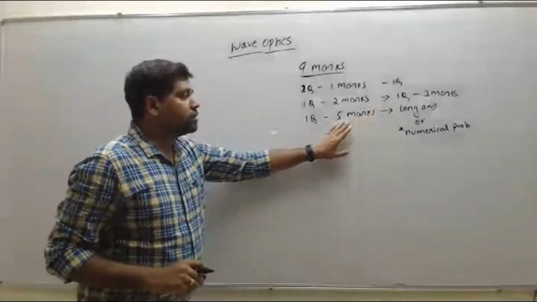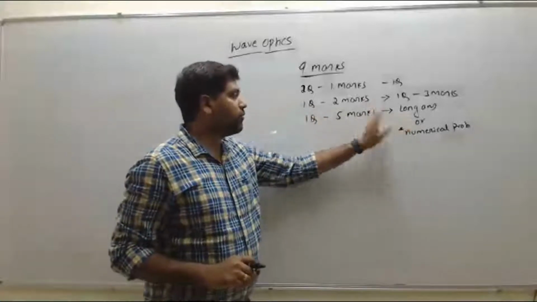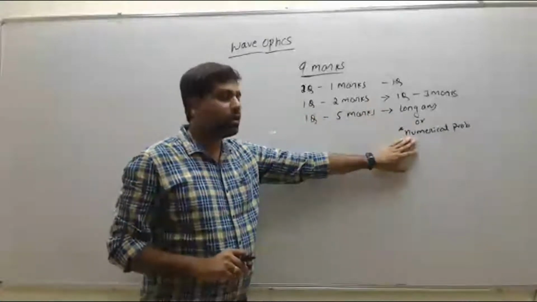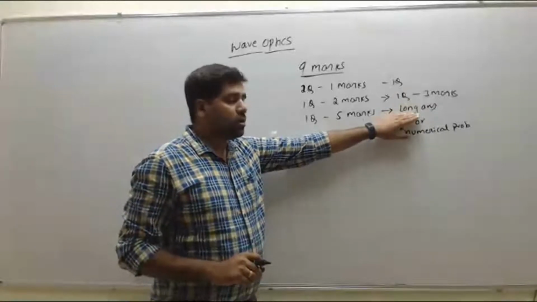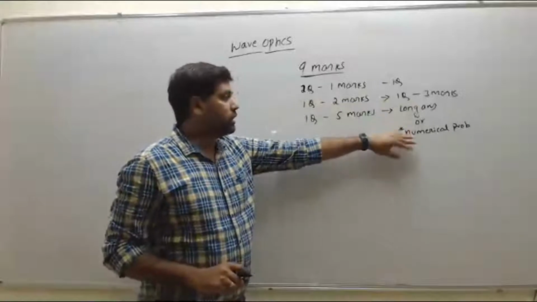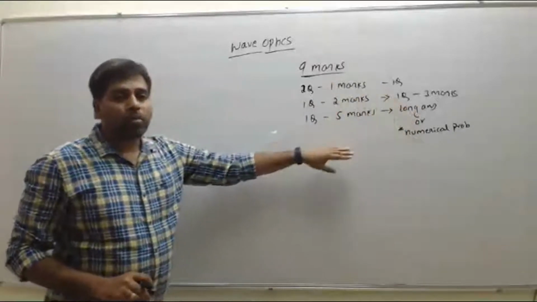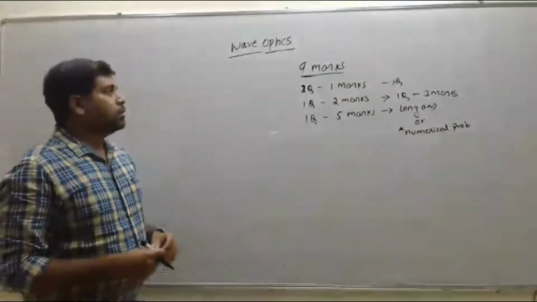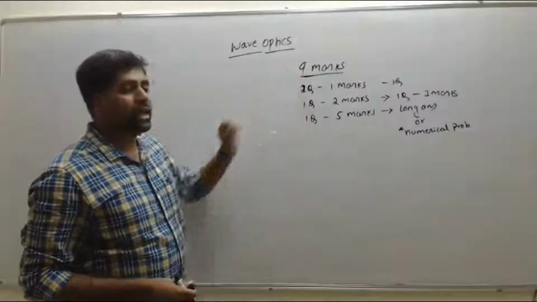If they ask one question in ray optics for long answer, then from this chapter they ask the numerical problem. Or if in this chapter they ask the long answer, then in ray optics they ask for the numerical problem. That is alternate, either derivation from this chapter or problem from this chapter. Right? So this is about the weightage of this chapter, that is 9 marks.